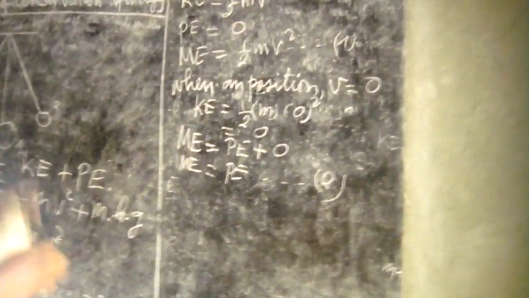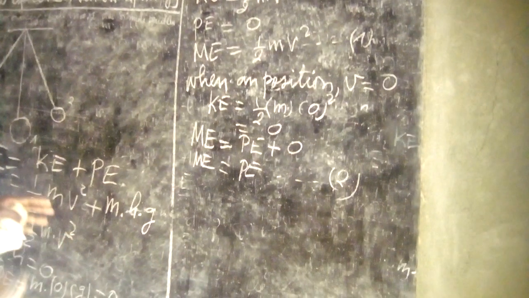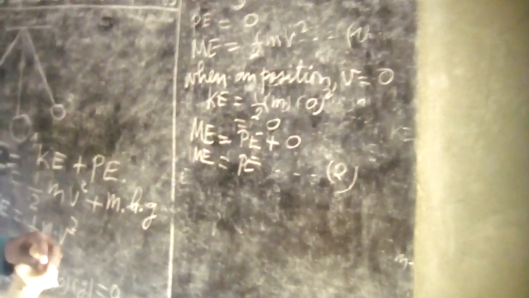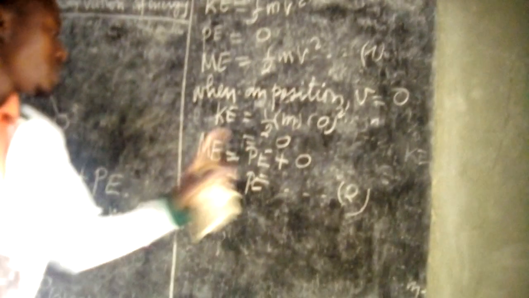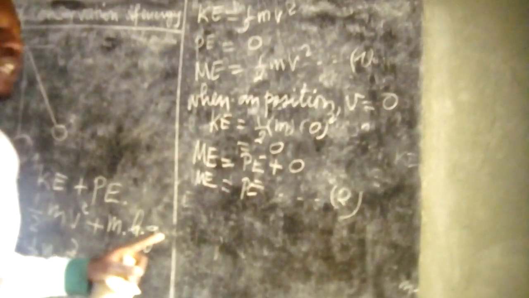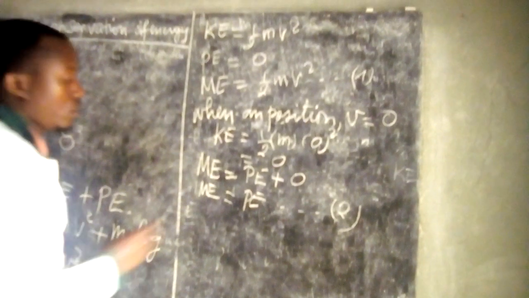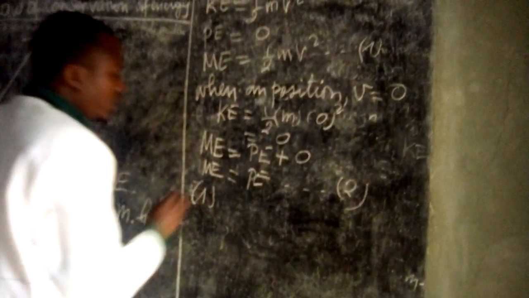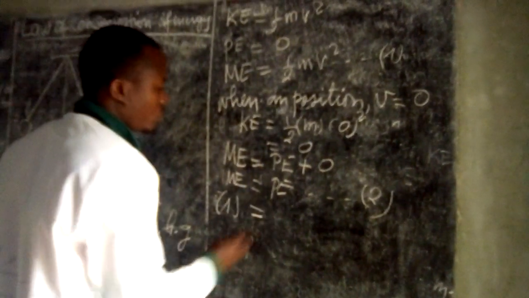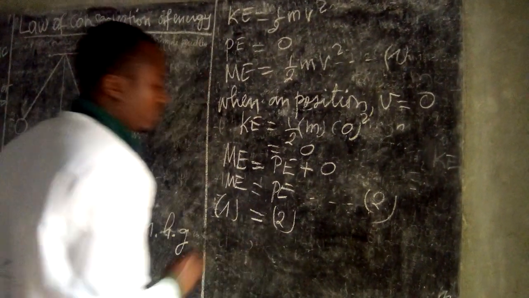Remember that we have discussed the law of conservation. The law of conservation says that mechanical energy, made of kinetic energy and potential energy, is conserved. Let's equate equation number 1 and equation number 2.